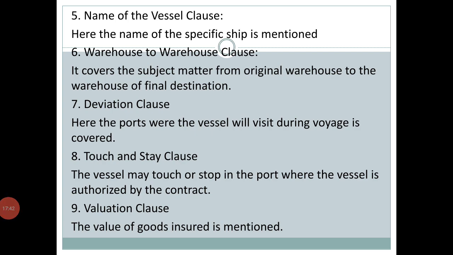Then valuation clause. As per this clause, the value of goods insured is mentioned. It has to be agreed by both, that is insurer as well as insured. Under this clause, the value of cargo, value of ship, value of goods with voyages, etc. is recorded. This clause is helpful in case of valued policy where the value of the subject matter is agreed between the insurance company and the policy holder.